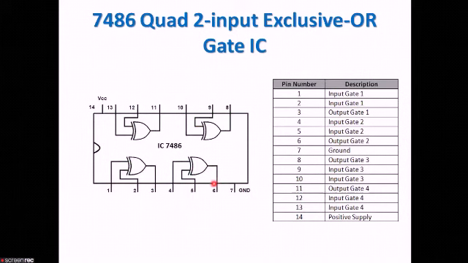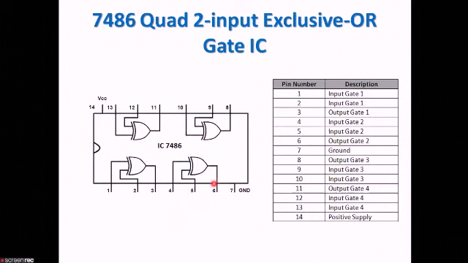Look here, it is a 14-pin IC. This one is a 14-pin IC, starting from 1, 2, 3, 4, 5, 6, 7, 8, 9, 10, 11, 12, 13 and 14. This is the notch, and from the notch, from the left side, we will start counting the numbers of the pins. That is 1, 2, 3, and it goes on up to 14.